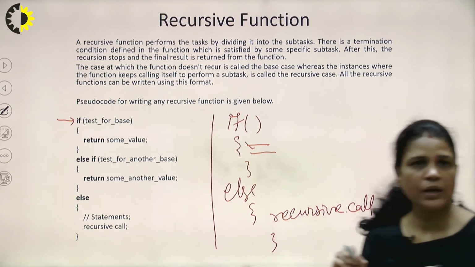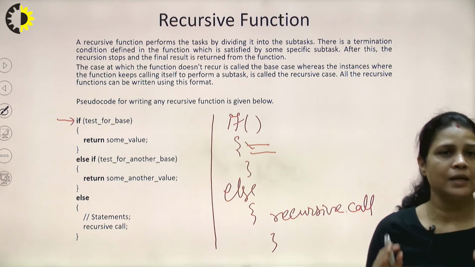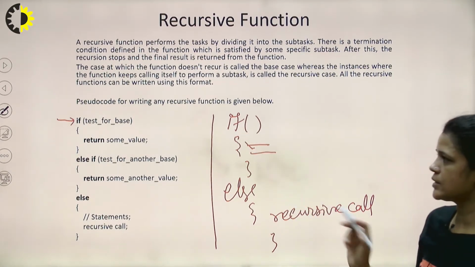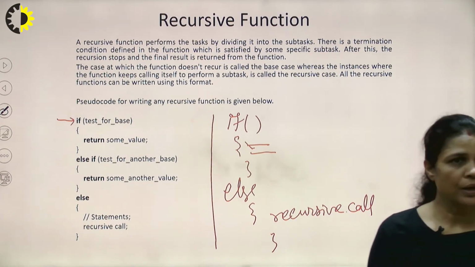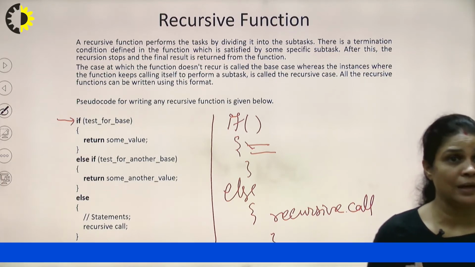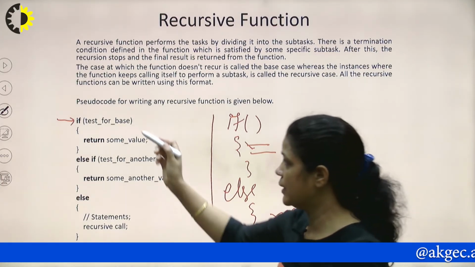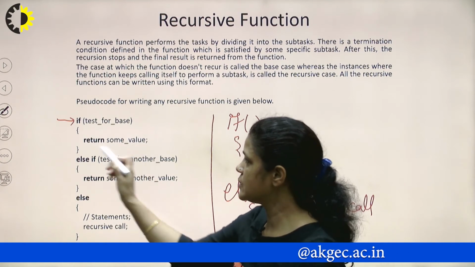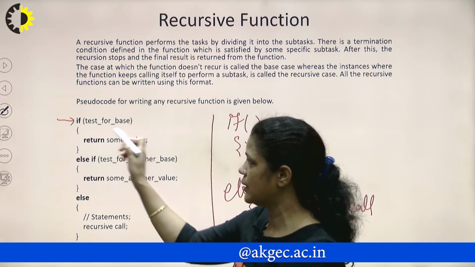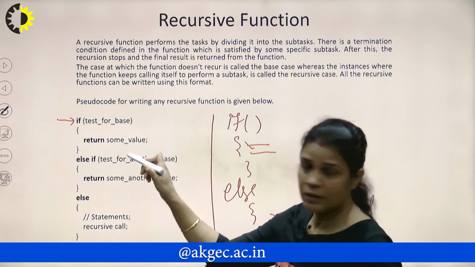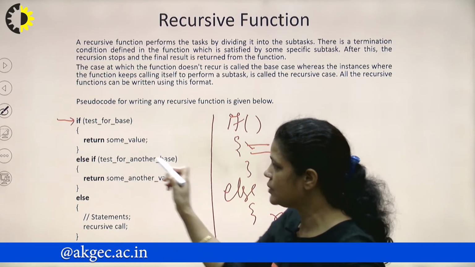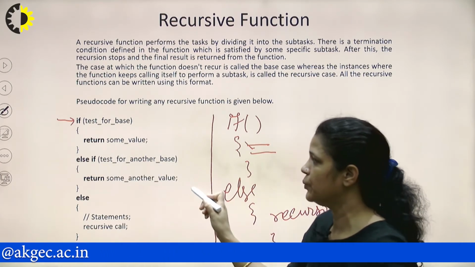So if we have a single base criteria, then we write an if else statement. If we have more than one base criteria, then we write a nested if else statement. We return some value if the base test condition is met. Else if another base criteria is met, we return another value.